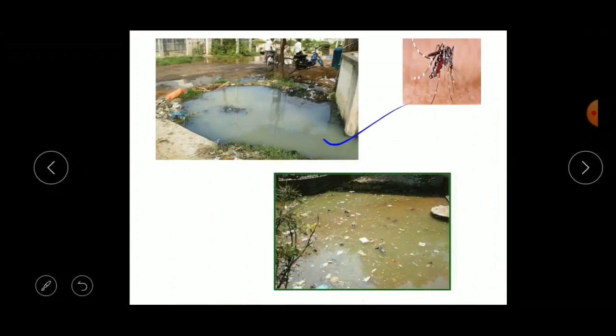Children, can you see these pictures? Can you tell me what you are observing here? Yes, it is stagnant water. What do you mean by stagnant? In the previous lesson I have told you. Yes, what do you mean by stagnant?